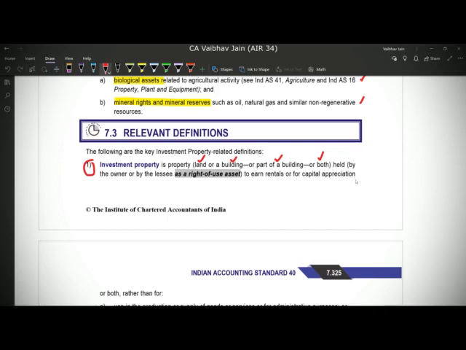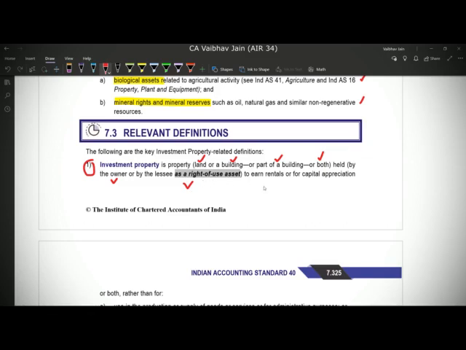Now investment property is a property which is held. Now under held also there are two conditions. Firstly it can be owned, that is held by the owner, or secondly it can be taken by us under lease as a ROU asset, which is covered under Ind AS 116 leases. So held means also two things, either it can be owned by us or it can be taken on a lease by us. So investment property is a property, which has four conditions, and held has two conditions.